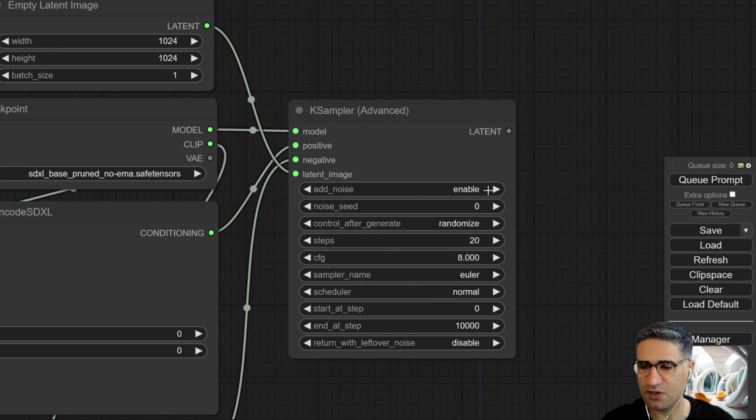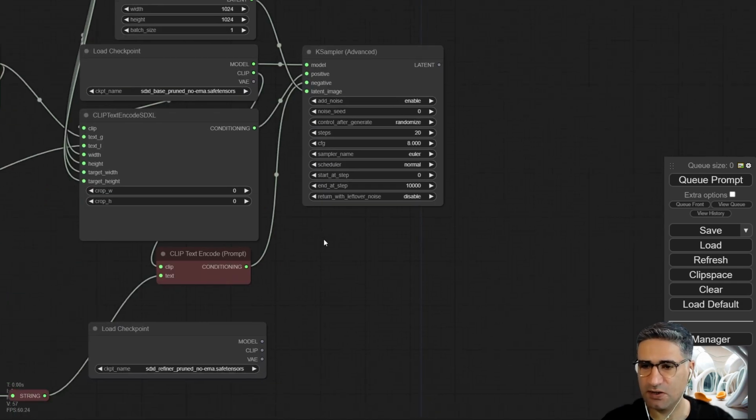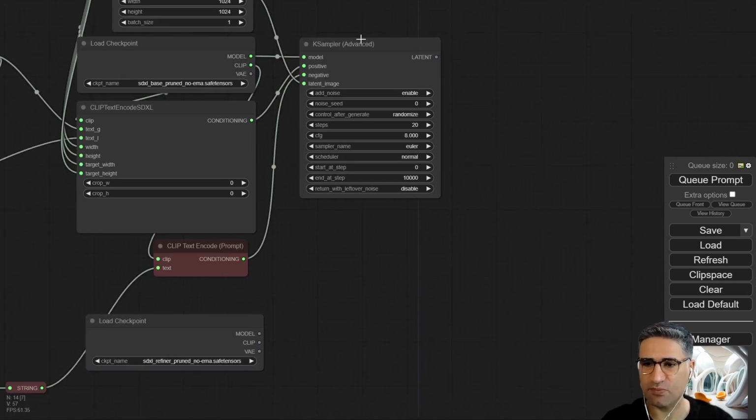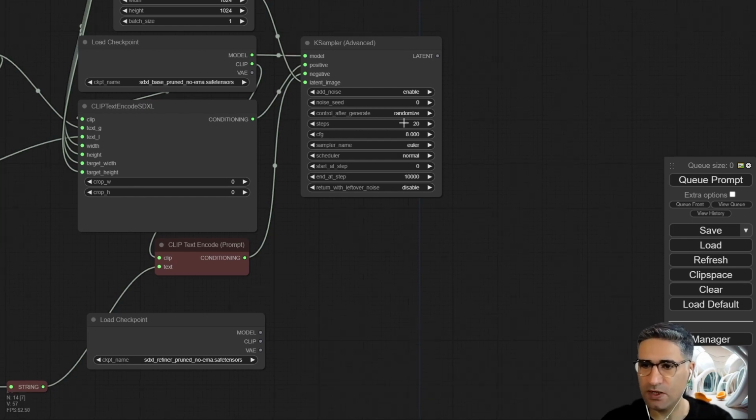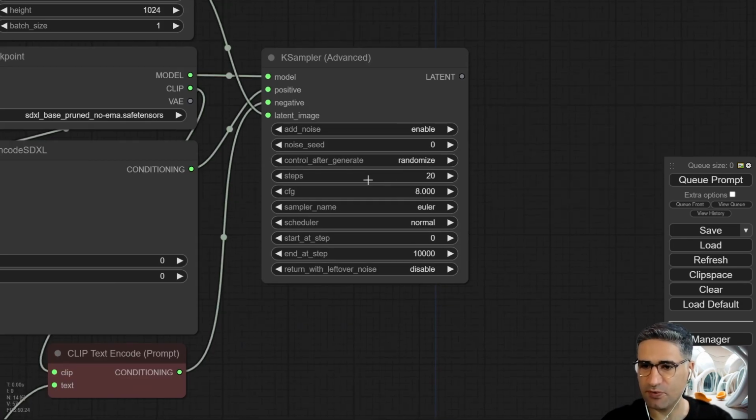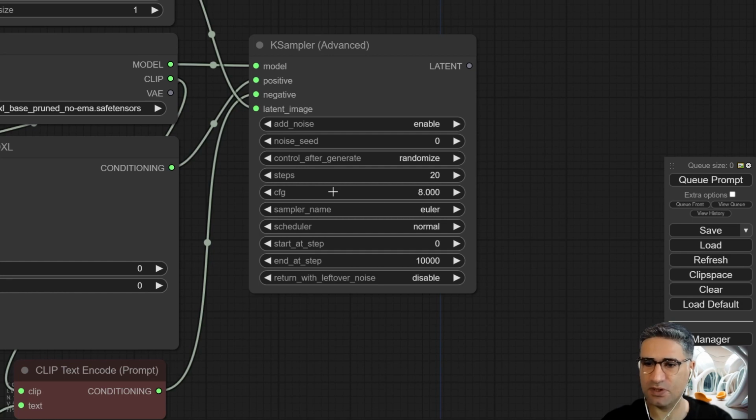also I have to use some adjustment, because I need two samplers, and it's better to control the parameters from some global points. So for example, the parameters like step, like CFG, and some other parameters.